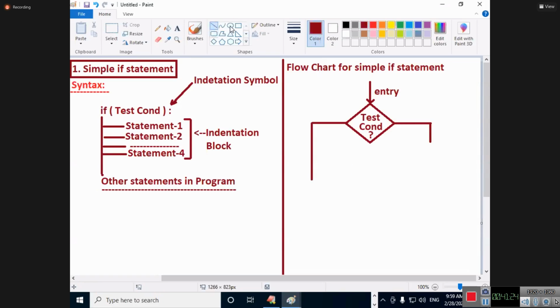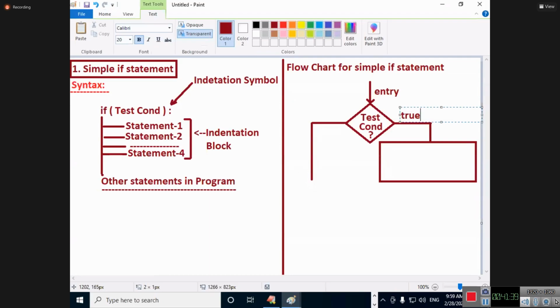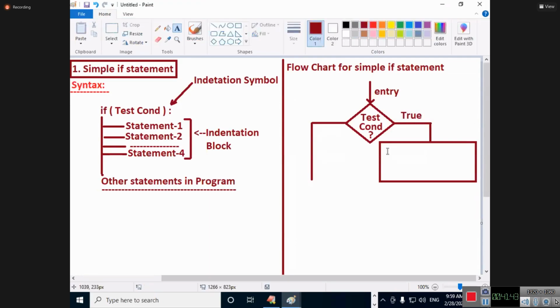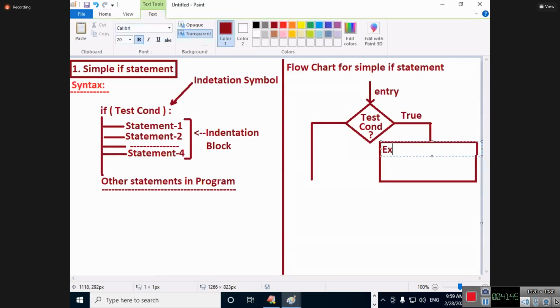So coming to this point, if it is true, what should I do? That is my point. I will write it here. What is this now? True. If it is true, what should I do? Execute. Come on.